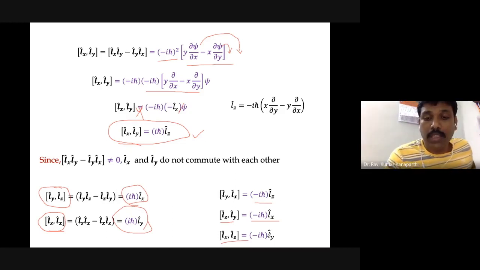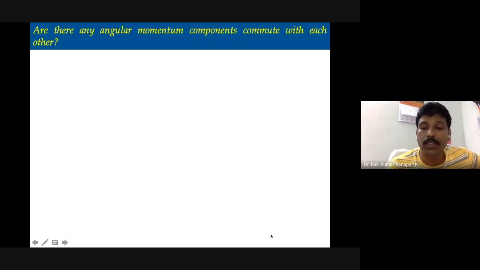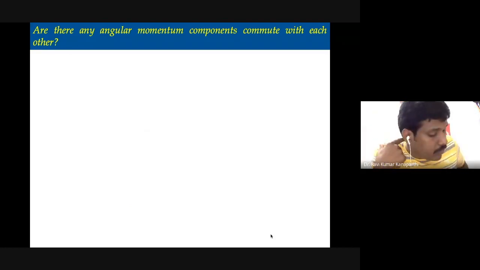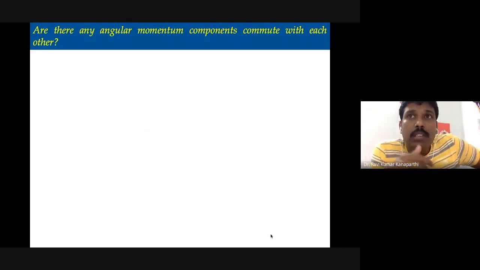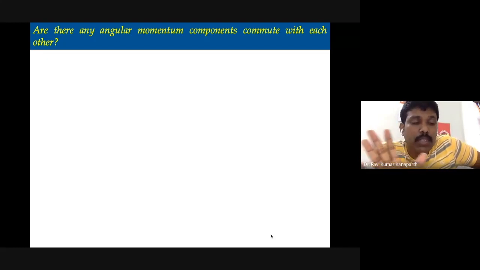So these are some of the rules or simple formulas that you should remember, because we will be using them as we discuss the angular momentum concept further. I have shown this with regard to Lx and Ly, but we can prove that the other components also do not commute. You take any two and they do not commute, that is for sure. And in fact, we get some object, and the commutator is already shown in the previous slide.